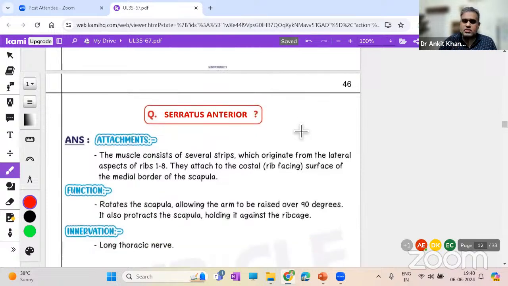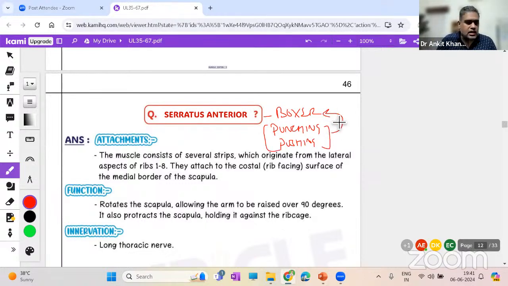Then comes this huge muscle, serratus anterior. I will show you these other diagrams as well. It's a huge muscle, very, very important. It is also known as the boxer's muscle. Boxing, the main action in boxing is what? Pushing and punching, right? So boxer's muscle, punching. So now you understand the action of this muscle. It's a pushing and punching action. That is why it is known as the boxer's muscle.